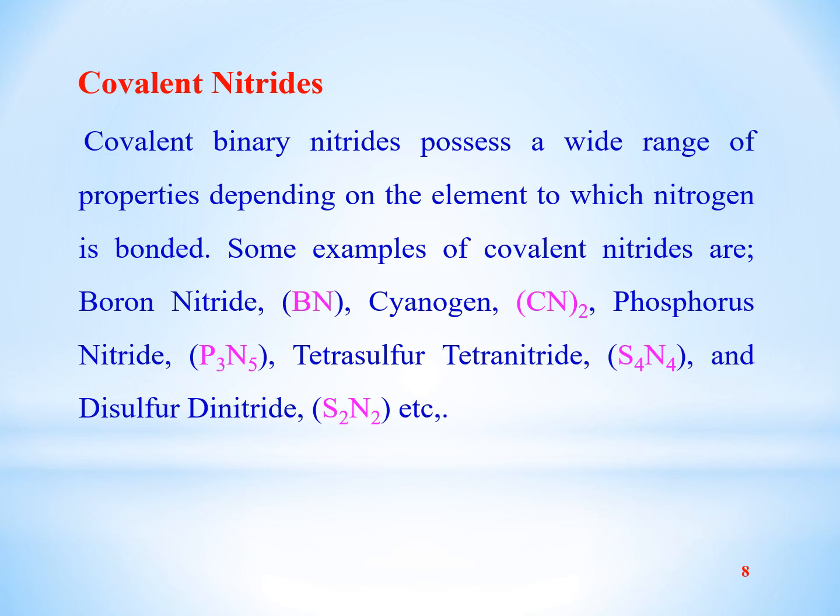Now we will study the covalent nitrides, those nitrides in which there is a covalent bond between the nitrogen and the other element. Covalent binary nitrides possess a wide range of properties depending on the element to which nitrogen is bonded.